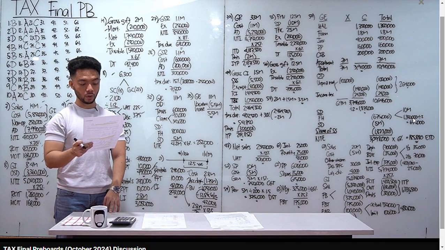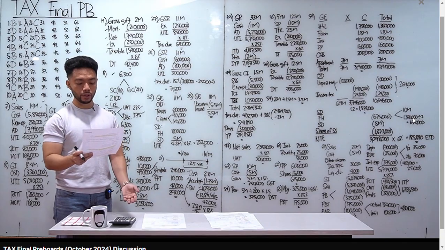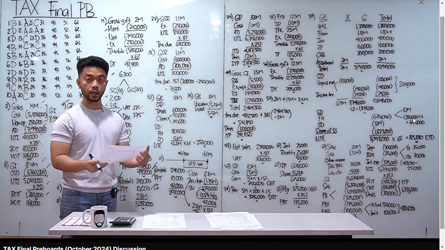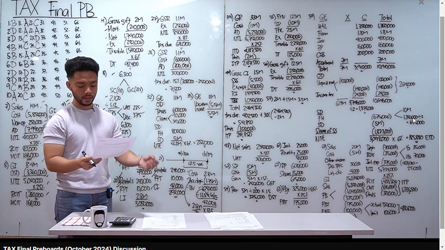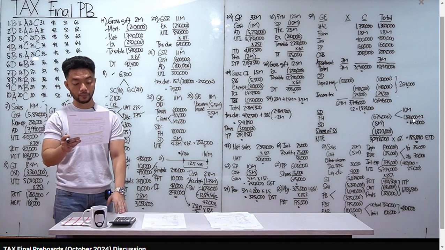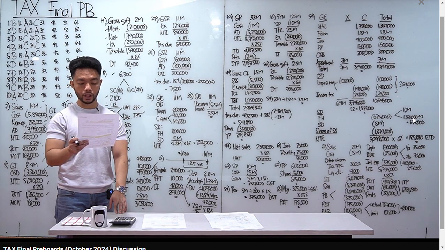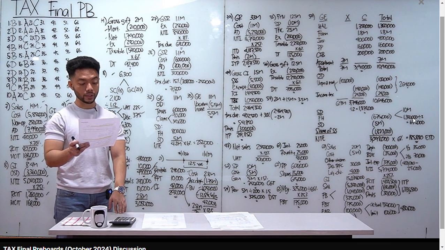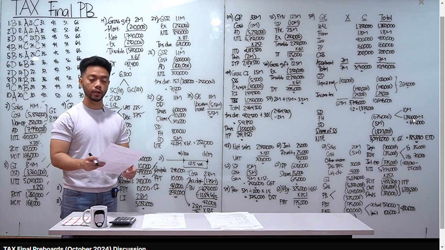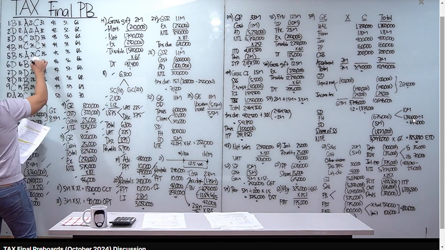Tingnan natin, number 26, will W qualify to be taxed at 8%? Well, tama naman kasi yung GSR niya plus other non-operating income, if meron, well, wala naman sa given, yun yung basis natin na 3 million. Hindi naman nag-exceed kasi 1.1 million lang. So, yes tayo for number 26, A, because the total GSR and other non-operating income do not exceed the VAT threshold na 3 million and nag-signify naman siya ng intention sa first quarter ITR. Letter A tayo for number 26.